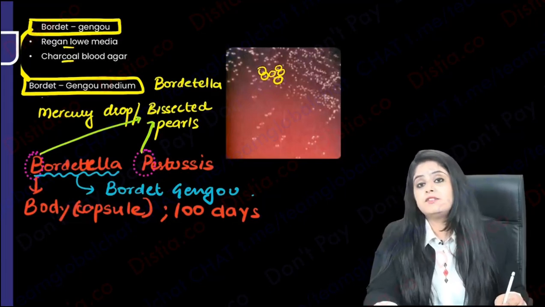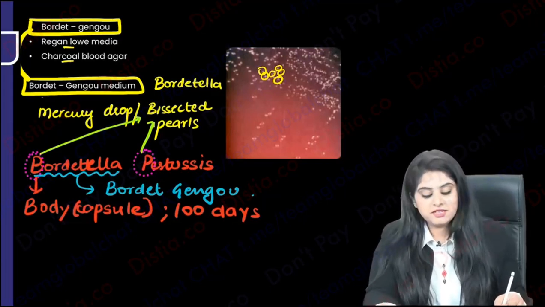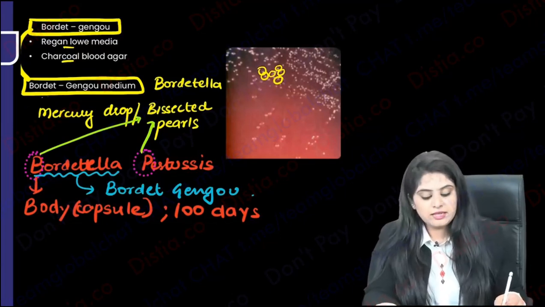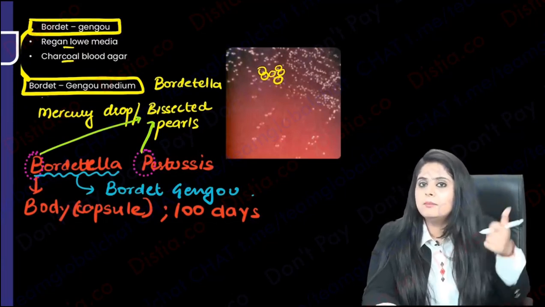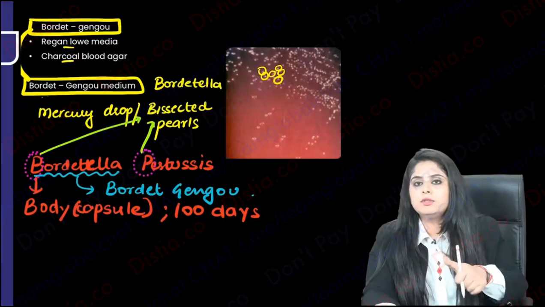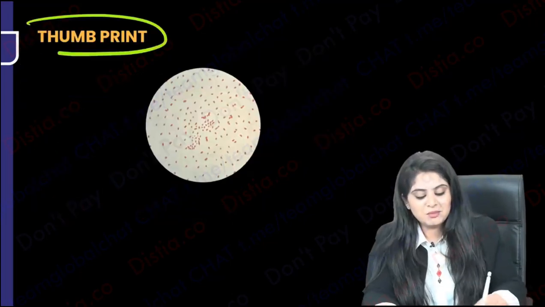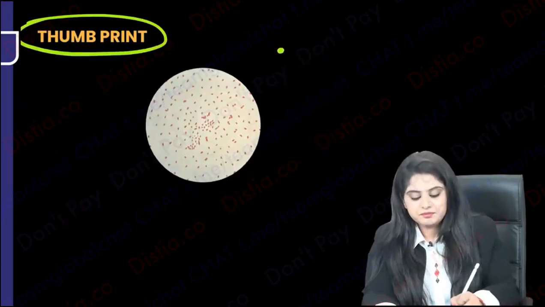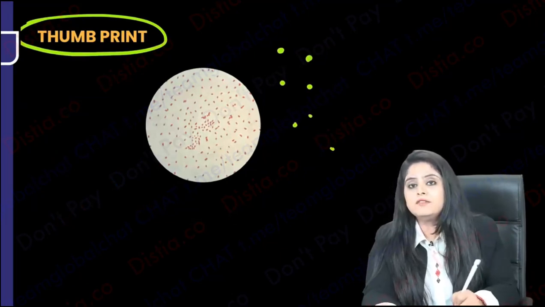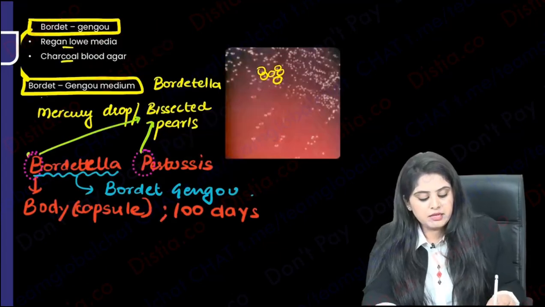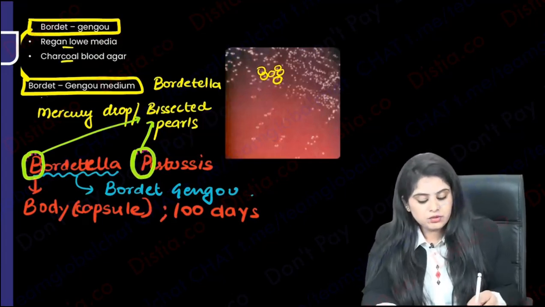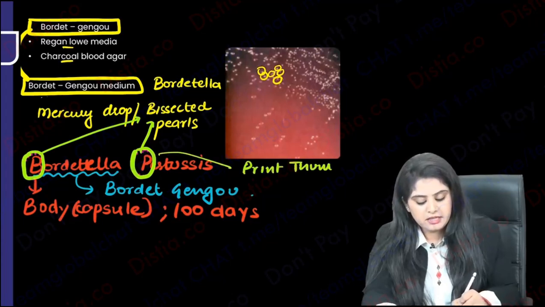Maximally in bacteriology, I have tried that your mnemonic should come from the name itself. Okay, so bisected pearls is Bordetella pertussis, Bordetella medium. Have you imprinted this into your brain? Thumbprint bana lo, Bordetella pertussis, because you have to make a thumbprint. You see these? Aisa thumbprint kind of architecture. So that's the next thing that you see out here. So please remember, Bordetella pertussis shows you bisected pearls appearance, and it is also going to show you the thumbprint appearance.